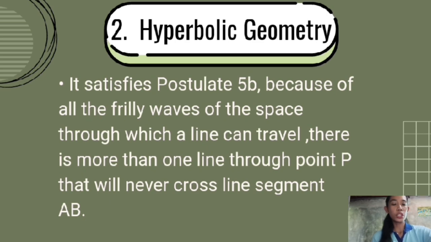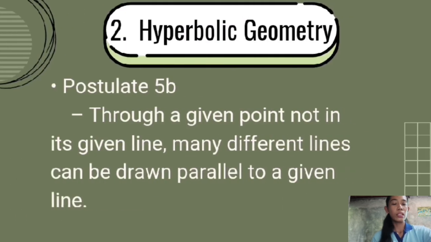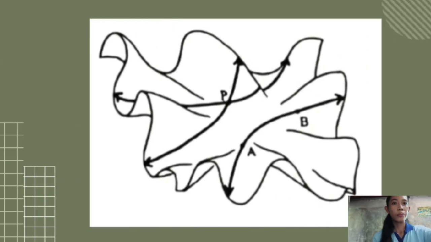So, what is postulate 5b? Postulate 5b states that through a given point not on a given line, many different lines can be drawn parallel to the given line. This postulate is one of the alternative postulates that mathematicians discovered after the unsuccessful attempts at proving Euclid's fifth postulate without introducing new postulates.